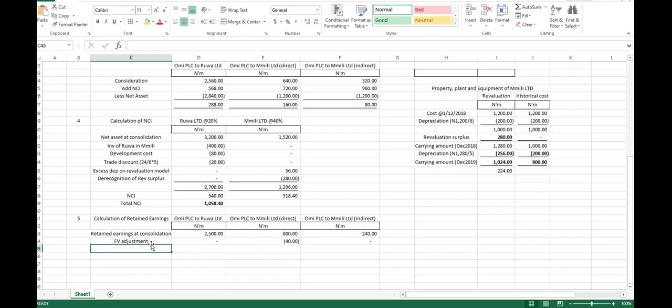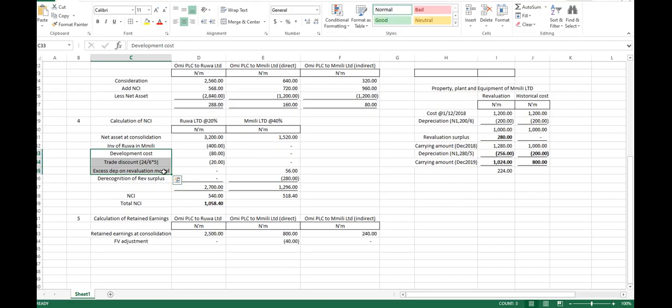Then what else do we have? Now, this development cost that we wrote off, am I right? It's part of the NCI. The trade discount as well that we have for Rua, right? Then also the 56 excessive revaluation. It should affect all of us now, am I right? It will affect all of us, right? Yes, sir.